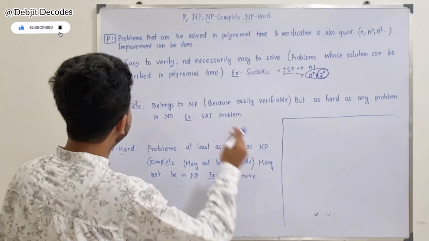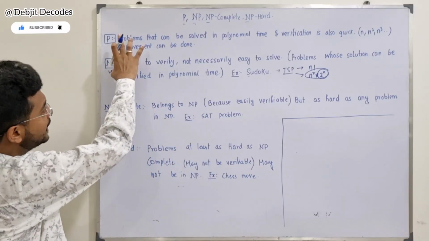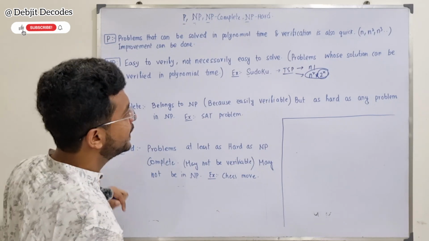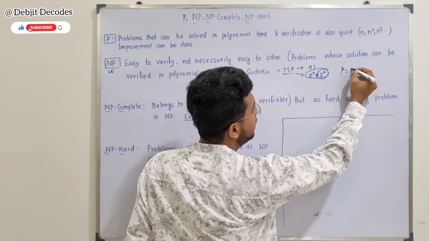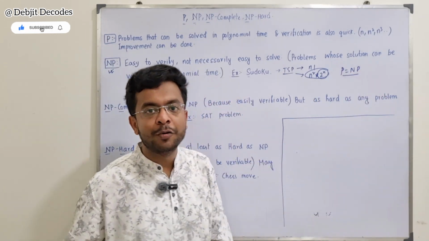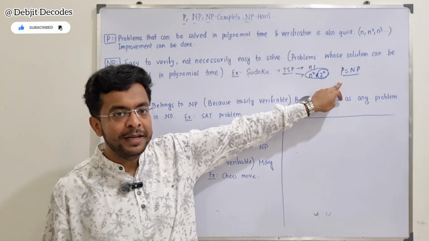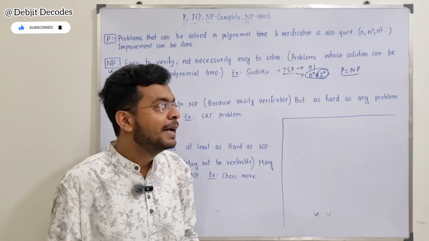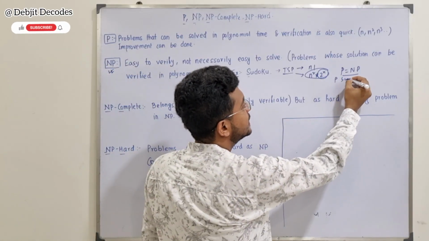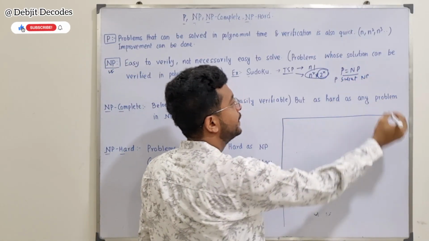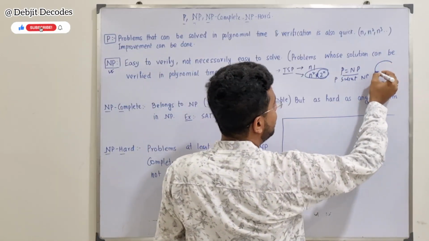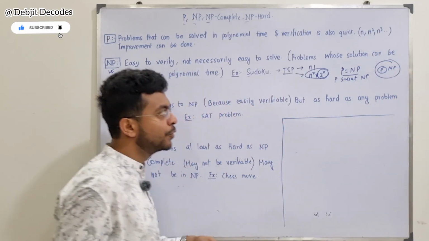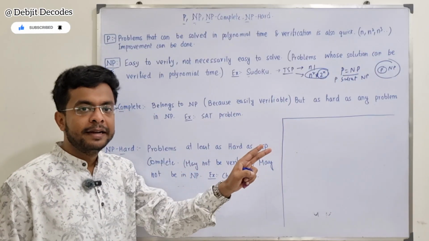Now, if you really want to understand the relation between P and NP, is P equal to NP? This is the first question. This is a $1 million question. If you have seen these two definitions, you might right now understand that P is nothing but a subset of NP. So till now the diagram might look like this. This is P, this is NP. Suppose you can think like that.